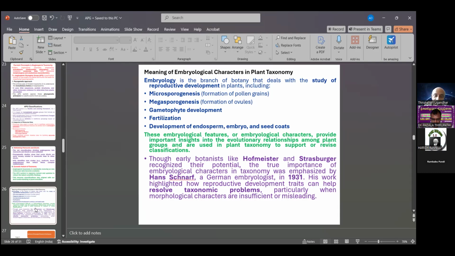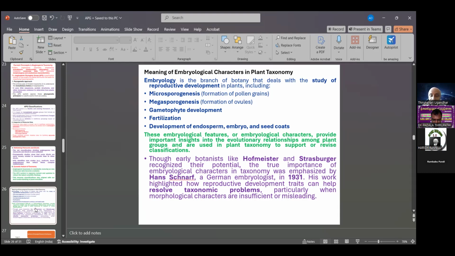These embryological characters provide important insight into evolutionary relationships, and are used in plant taxonomy to support and revise classifications.